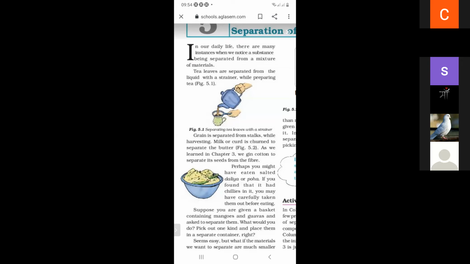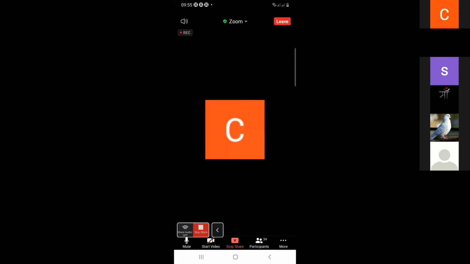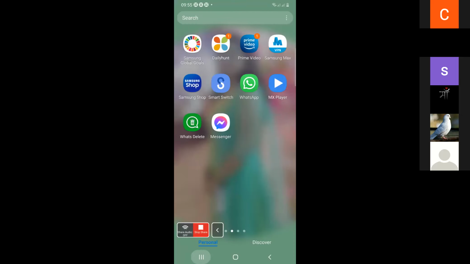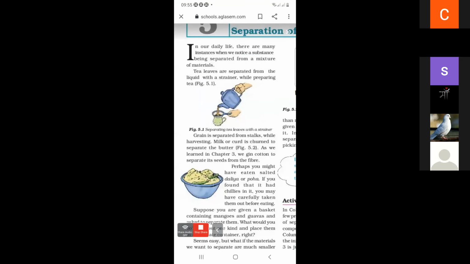If you have a basket containing mangoes and guavas, and you want to separate them, we can pick them with the help of our hands and put them in different containers or baskets. In this way, we can separate guavas and mangoes.